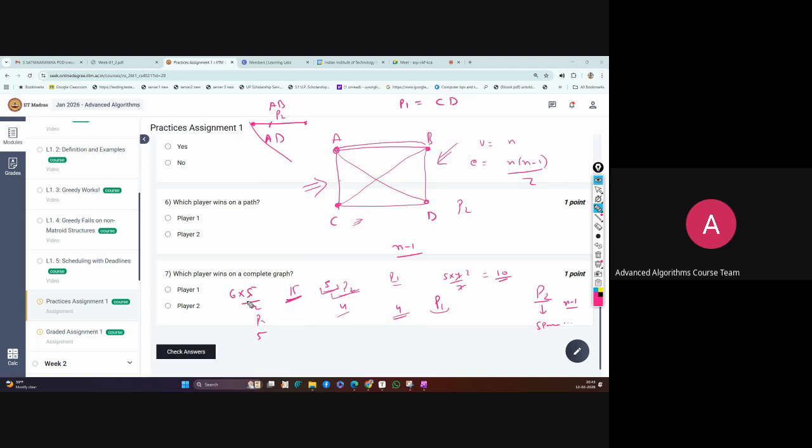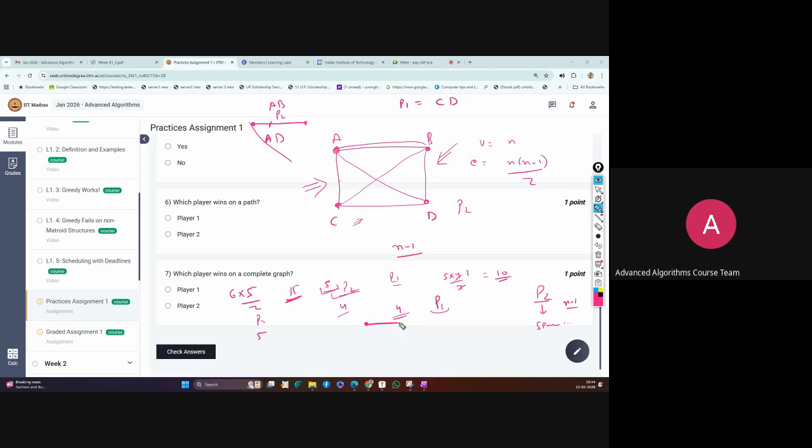Here there is an intention also: player 2 is always looking for edges which are not making cycles for their selected set. Yeah, understood. But how will P2 identify that? P1's intention is just to disconnect two vertices.